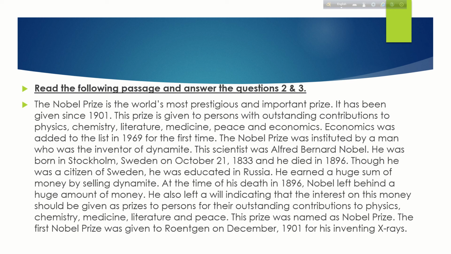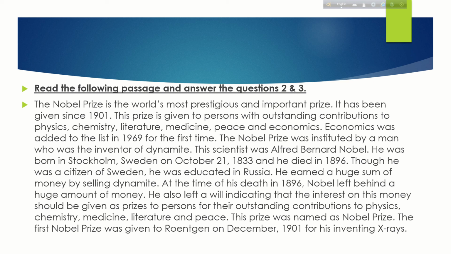The Nobel Prize is the world's most prestigious and important prize. It has been given since 1901. This prize is given to persons with outstanding contributions to physics, chemistry, literature, medicine, peace, and economics. Economics was added to the list in 1969 for the first time.